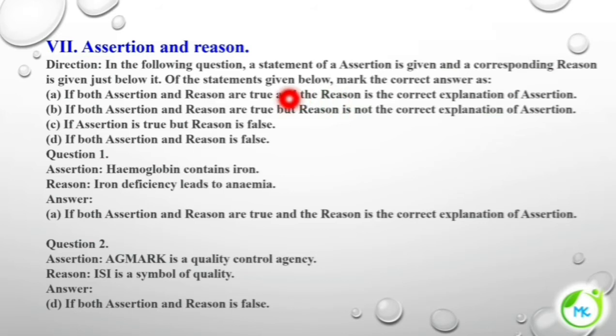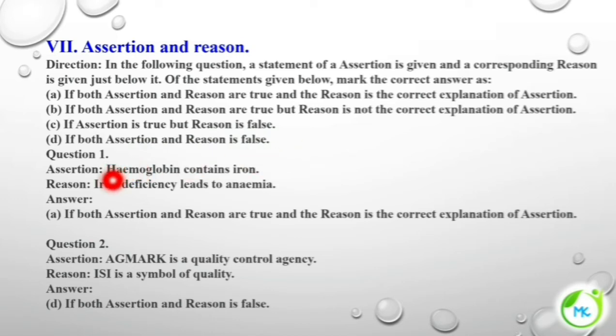Assertion and reasoning. So, in the following question, a statement of assertion is given and a corresponding reason is given. Of the statements given below, mark the correct answer. Both assertion and reason are true, and R is the correct explanation. Or assertion and reason are true, but R is not the correct explanation of assertion. If assertion is true, reason is false, and if both assertion and reason are false.